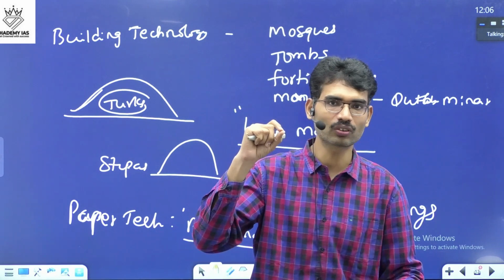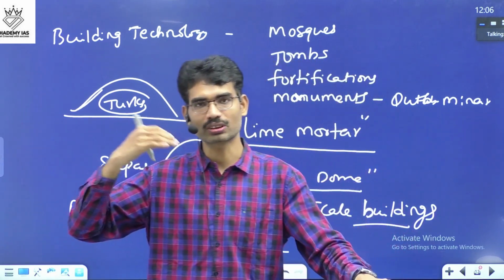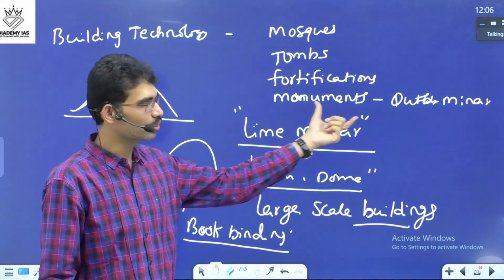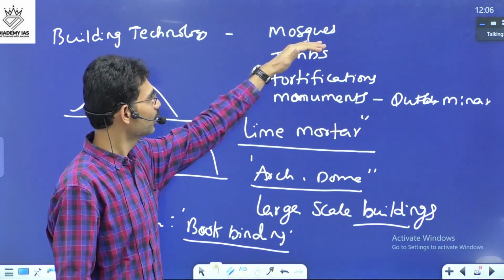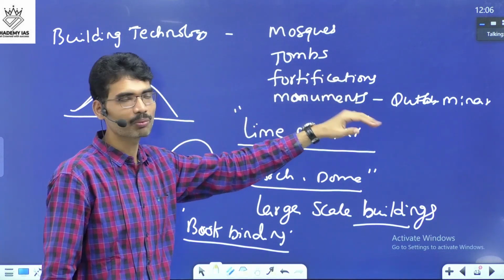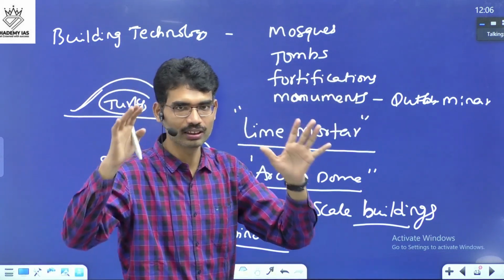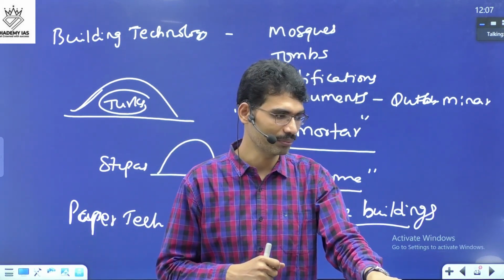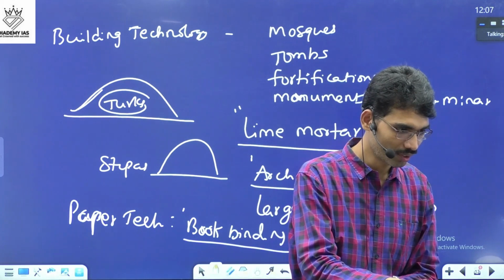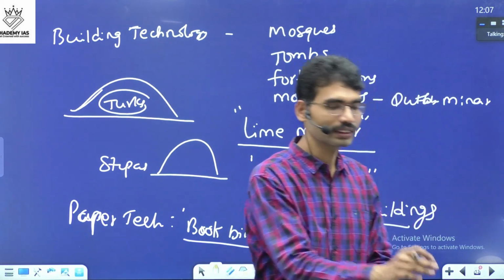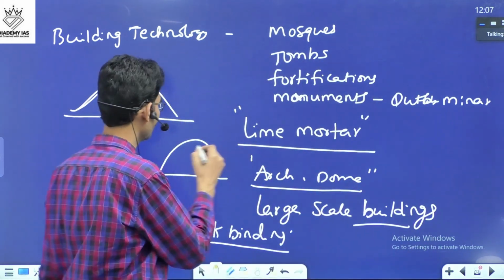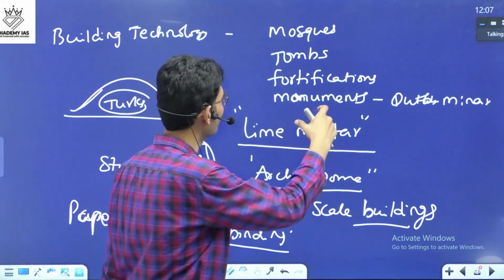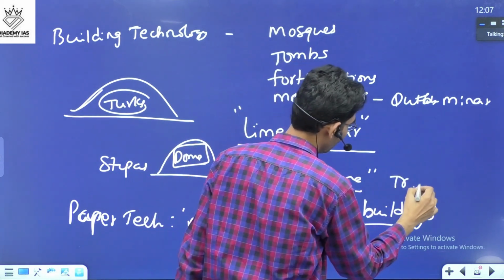So as an example, you can quote, but on a large scale at the societal level, this is how the usage of lime mortar became so huge that everywhere you will find huge mass tombs, fortifications, and monuments, and it changed the social life of the people during the Delhi Sultanate time period. Yes, true arch technology was not there, but a dome was there. So it's looking like a dome, but not a true arch. So true arch and dome come when it comes to the Delhi Sultanate.